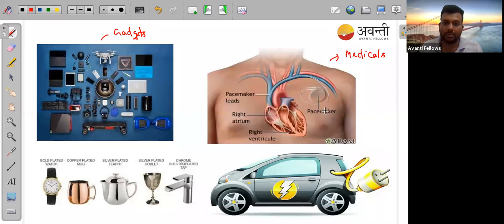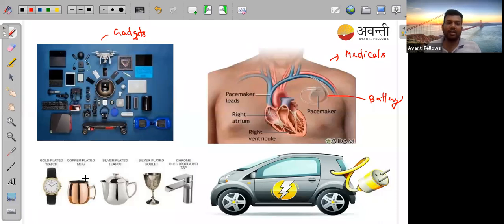If there is any problem in the heart, this pacemaker will help to pump the blood, and this blood will go everywhere in our body. So this pacemaker contains a battery. That means it is also one type of application of electrochemistry.